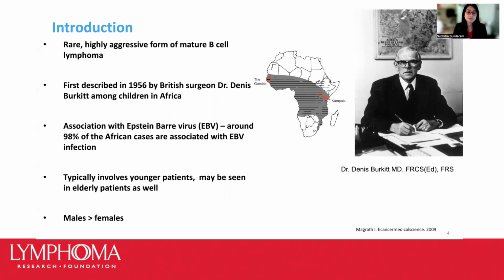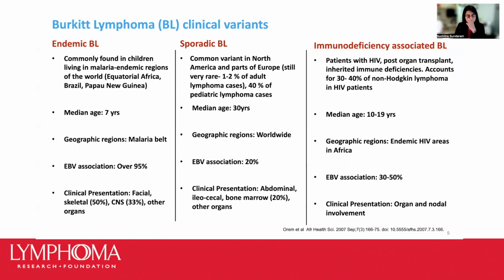It typically affects younger patients. In fact, it's the most common type of pediatric non-Hodgkin lymphoma. However, it may be also seen in elderly patients as well, and is seen more commonly in males than females. There are three major types of Burkitt lymphoma: the endemic variant, the sporadic variant, and the immunodeficiency-associated Burkitt lymphoma.